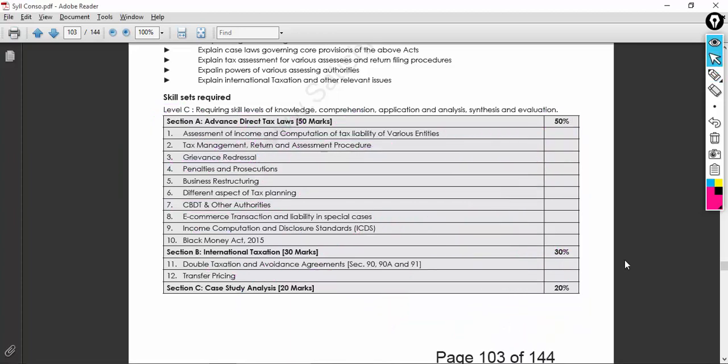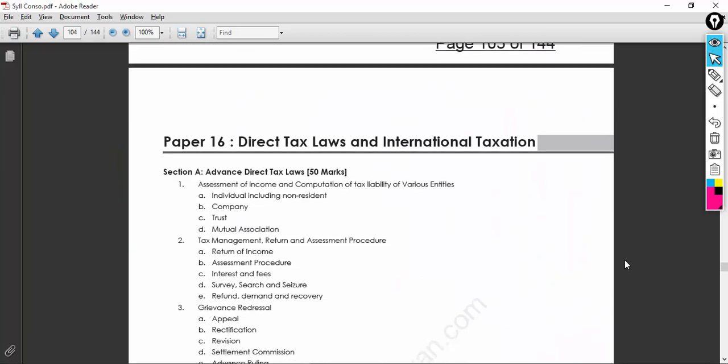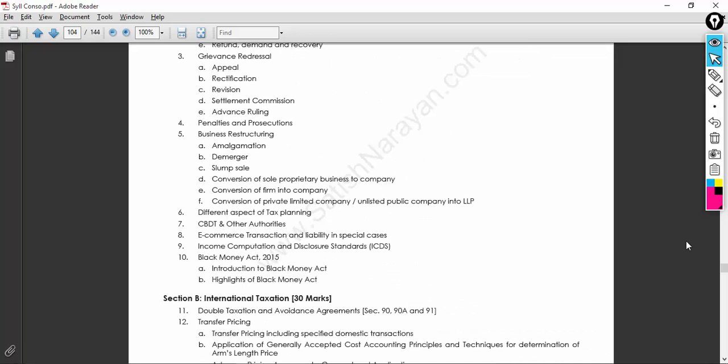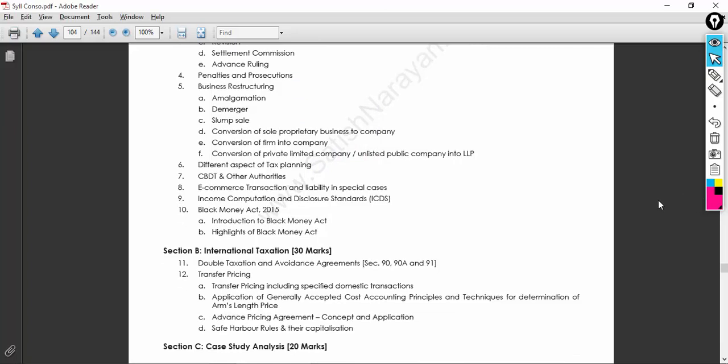Yeah. So I will not be going deep dive into these things, because these are already discussed in our previous intermediate level classes, where you need to know the assessment, tax management, the grievance redressal, all those things which are already available at the intermediate level. So let me not discuss too much in this regard. At a glance I'll be trying to tell you: grievance redressal, penalties and prosecutions, business restructuring, demergers, all those things should be clearly read. Different aspects of tax planning, CBDT, all those things can be studied by a person who is going to become a professional tomorrow, that is you guys.